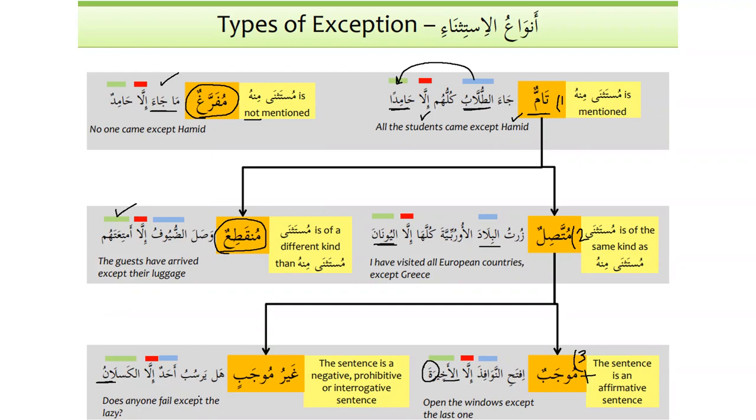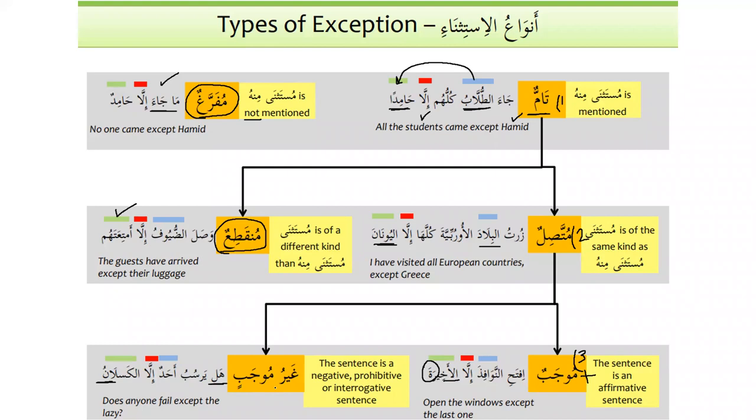However, there are two possibilities, that it can be marfu and it can also be mansub. But as of now, we will focus only on marfu. هل يرسب أحد إلا الكسلان? Does anyone fail except the lazy? Because we have hal, we say that it is غير موجب. So مفرغ and غير موجب. The connotation is negative as well, so it can be marfu.